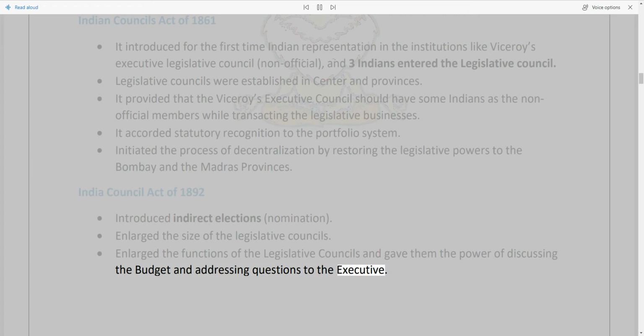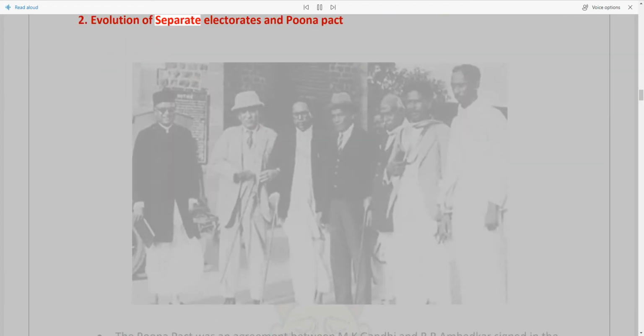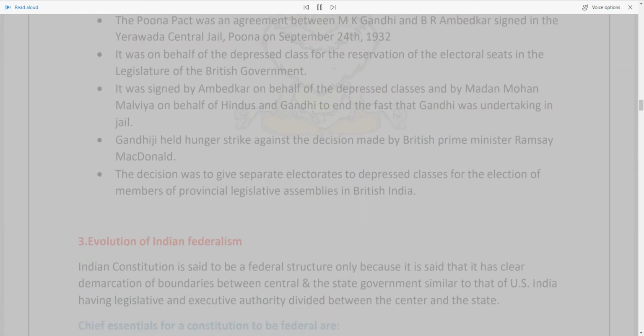2. Evolution of separate electorates and Poona Pact. The Poona Pact was an agreement between M.K. Gandhi and B.R. Ambedkar signed in the Yerwada Central Jail, Pune on September 24, 1932. It was on behalf of the depressed classes for the reservation of the electoral seats in the legislature of the British government. It was signed by Ambedkar on behalf of the depressed classes and by Madan Mohan Malviya on behalf of Hindus and Gandhi to end the fast that Gandhi was undertaking in jail.